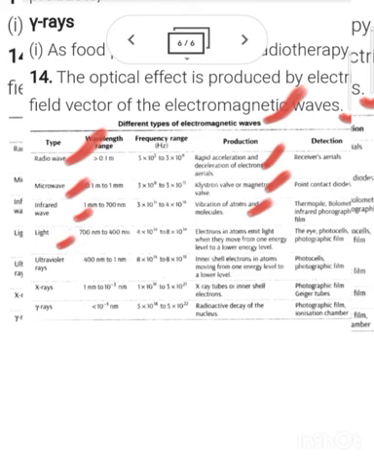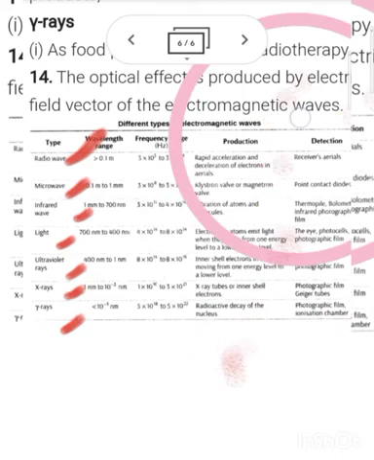Light by the movement from a higher energy level to a lower energy level. Ultraviolet, again moving from a higher energy level to a lower energy level. X-ray by X-ray tube, from inner shell electrons. Gamma rays by radioactive decay of the nuclei. Okay, so this one is the series of this one.